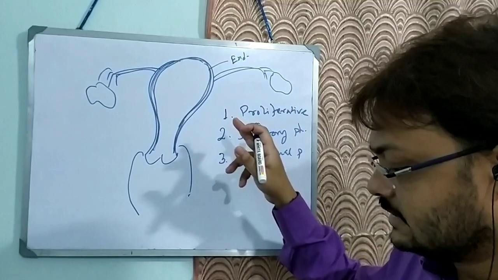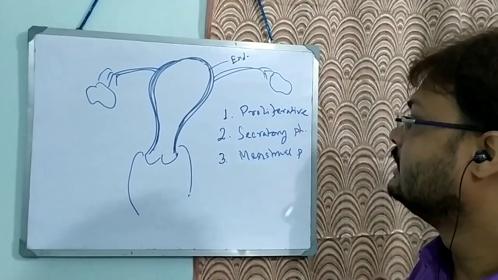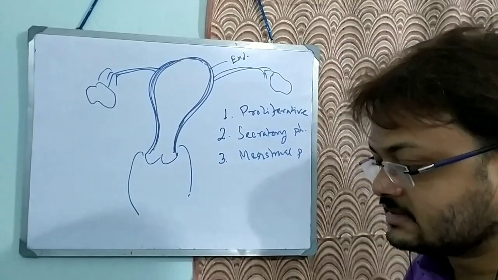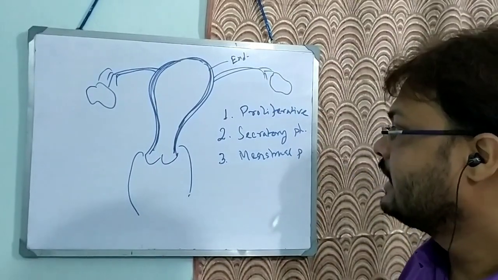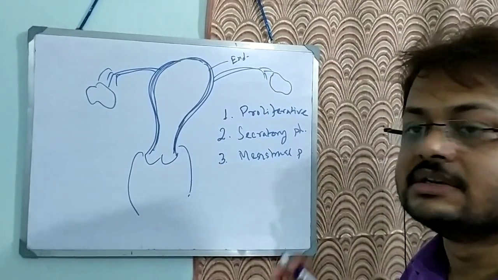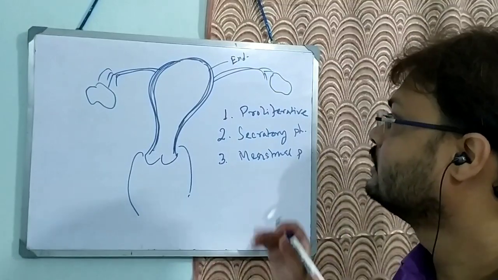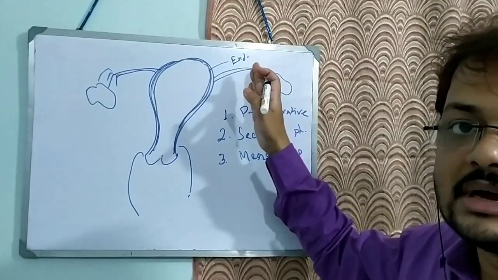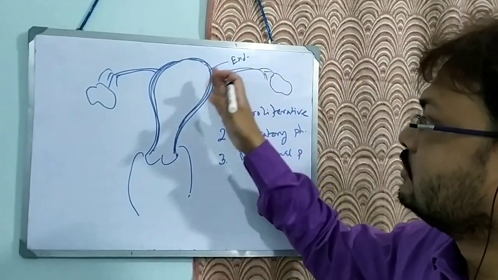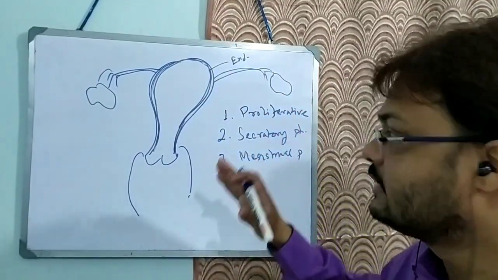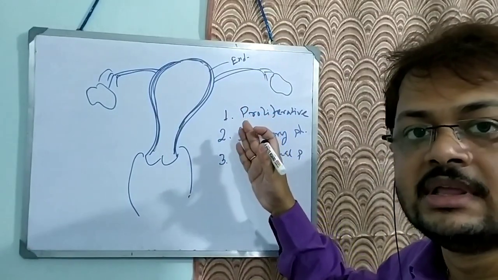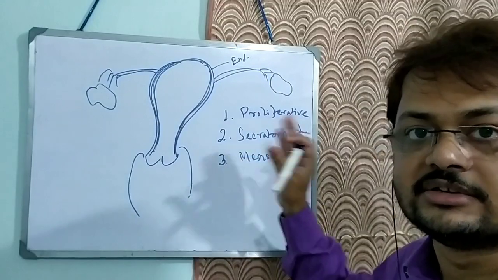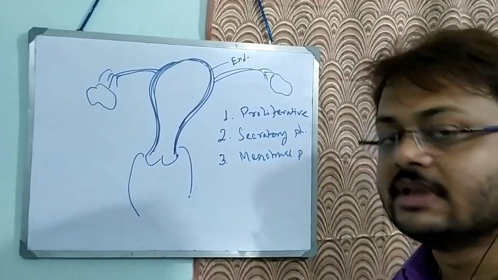So these stromal cells start to proliferate, they start to store, and they prepare the uterus for conception. It takes about 3 to 4 days after fertilization for the gamete to reach the uterine cavity. So after 3 to 4 days of ovulation, there will be formation of a very nutritious secretion, known as uterine milk.